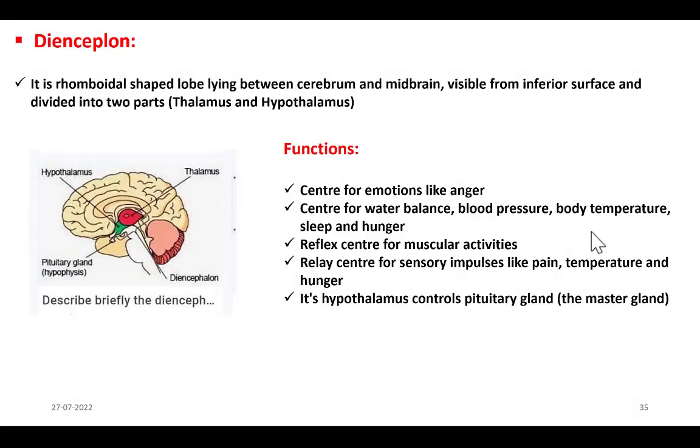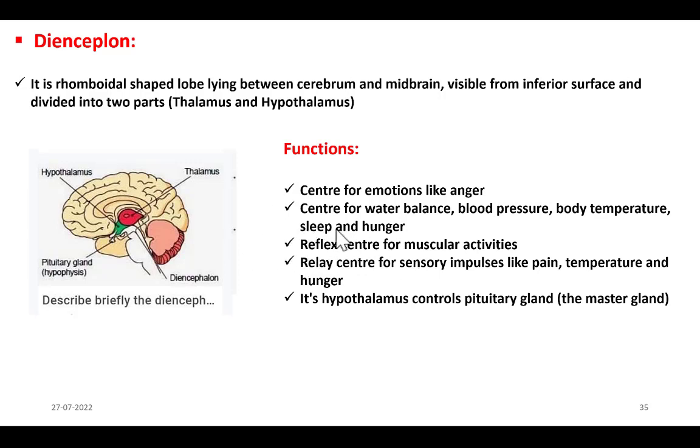Next, body temperature. When outside temperature is high, body sweats to prevent excessive heating of body, that is rise of body temperature. When the outside temperature is low, we shiver. Why we shiver? We shiver to raise the body temperature. It is the work of this diencephalon. Got it? Next, it is the reflex center for muscular activities. The word reflex suggests involuntary muscular movements.